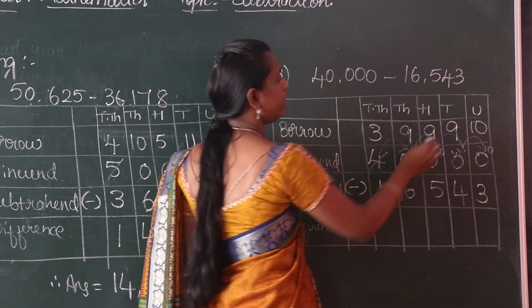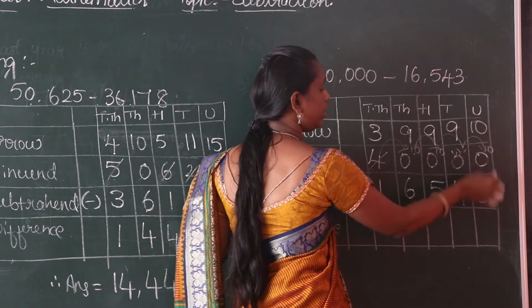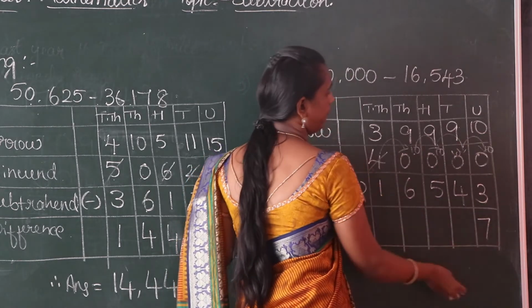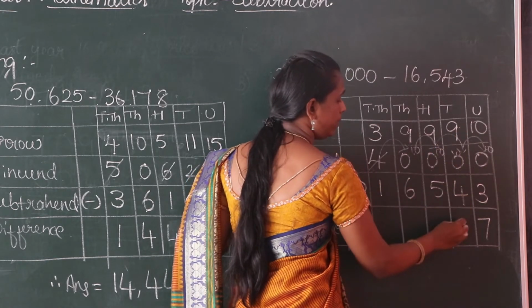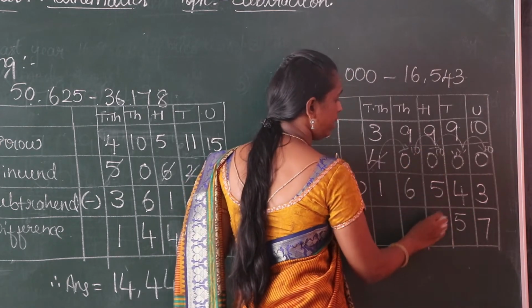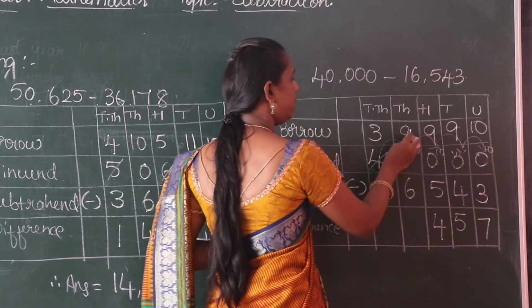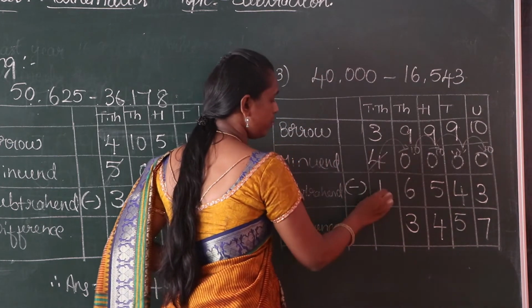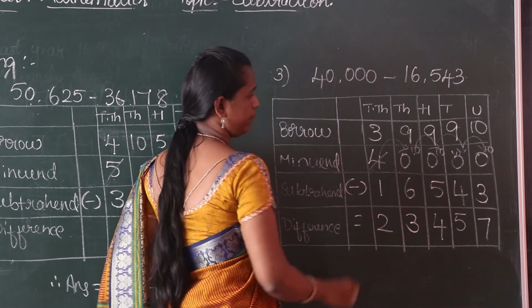Then we have to finally subtract. Here 10 minus 3, 7. 9 minus 4, 5. 9 minus 5, 4. 9 minus 6, 3. 3 minus 1, 2.